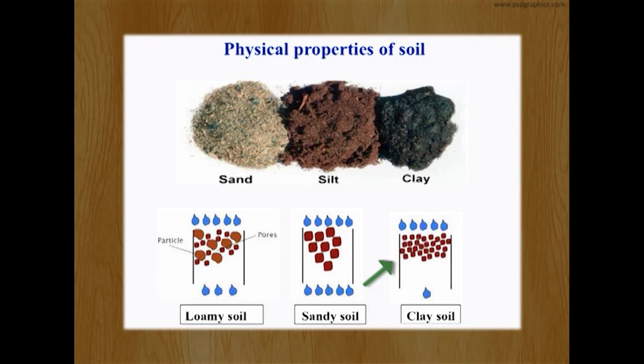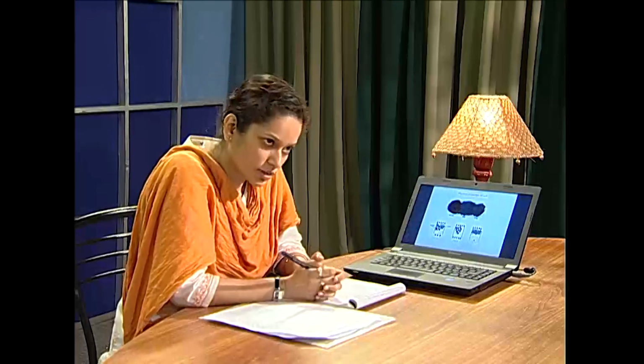In clay soil, the clay particles are smaller in size, so the water does not pass through and there is no drainage, and hence there is clogging of water. So in this way, different types of soil have different physical properties owing to different particle sizes. Now, how is the soil aggregate made?